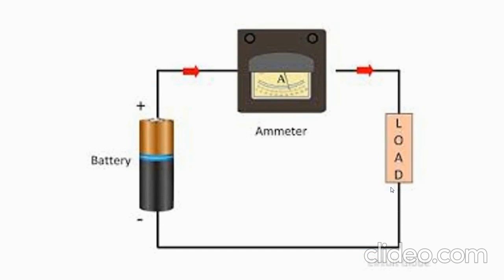So this is how the main setup will be. There will be a load and an ammeter, then a battery. This is how the current flows through an ammeter, and the readings will be noted in the ammeter. Next, we can see a problem related to it.